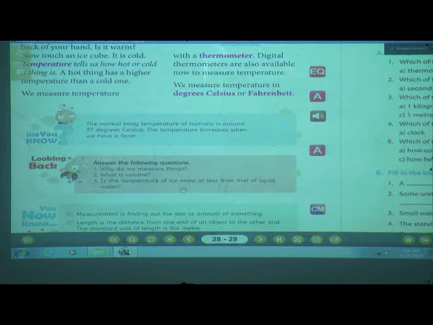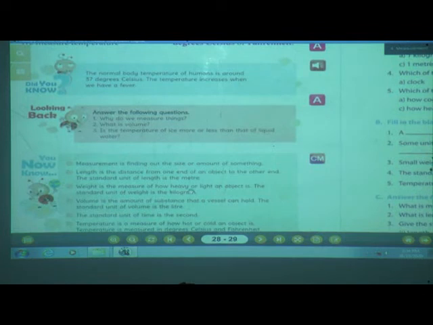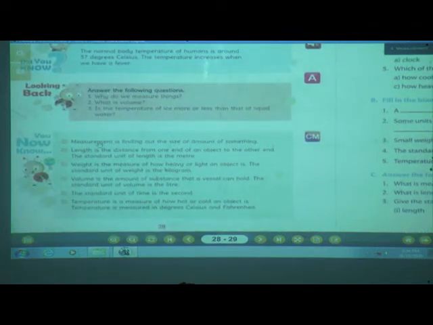Is the temperature of ice more or less than that of liquid water? Yes, tell me, which is more temperature? The temperature of ice is less, of course, than that of liquid water. Clear? I hope now you all know that measurement is finding out the size or amount of something.